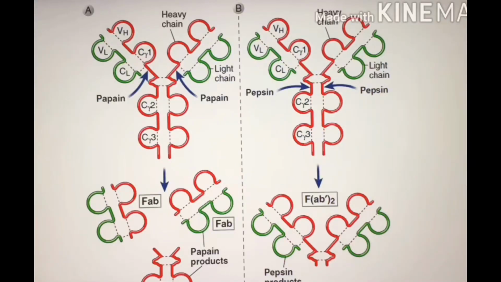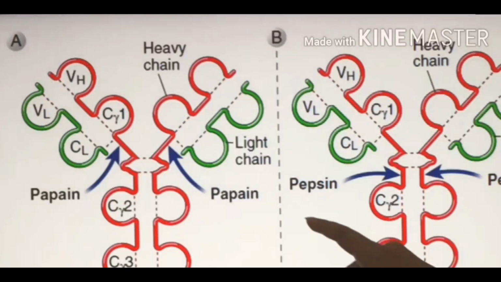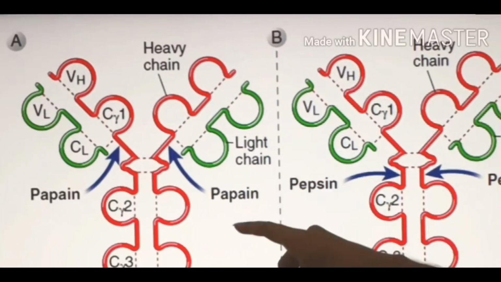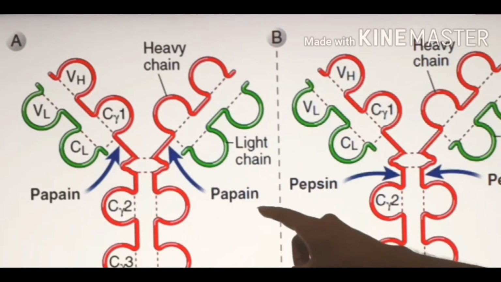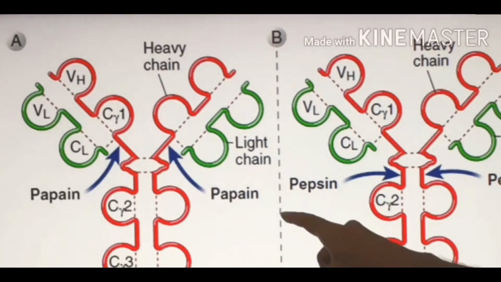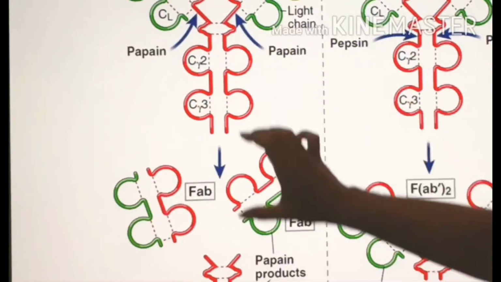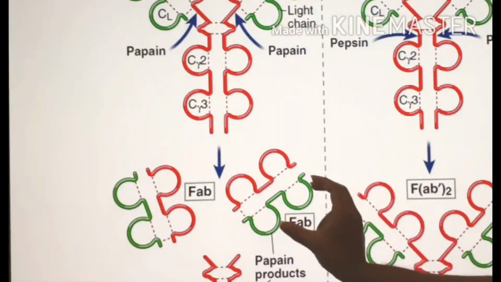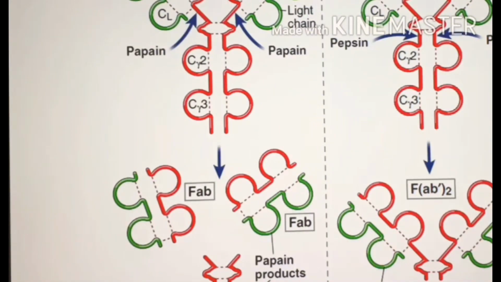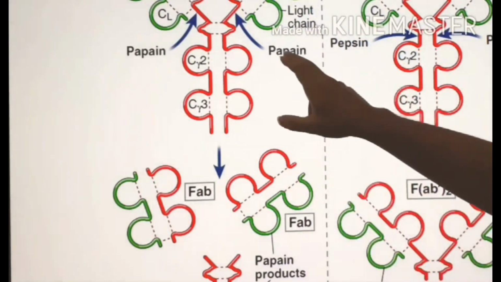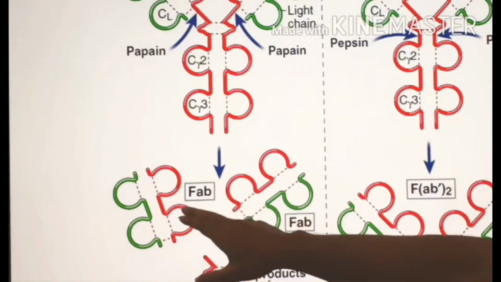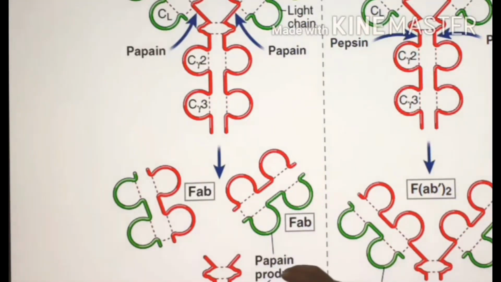Here is an experiment by which scientists have known the structure of antibody. In the first situation, scientists digested the antibody with an enzyme called papain that is found in papaya. This papain enzyme can cut and form 2 separate fragments and a separate constant fragment. This fragment is called FAB because it means fragment of antigen binding. But when antibody is digested with papain, a single FAB cannot bind with antigen, and this region is called the FC region, fragment crystallizable, because it spontaneously crystallizes.